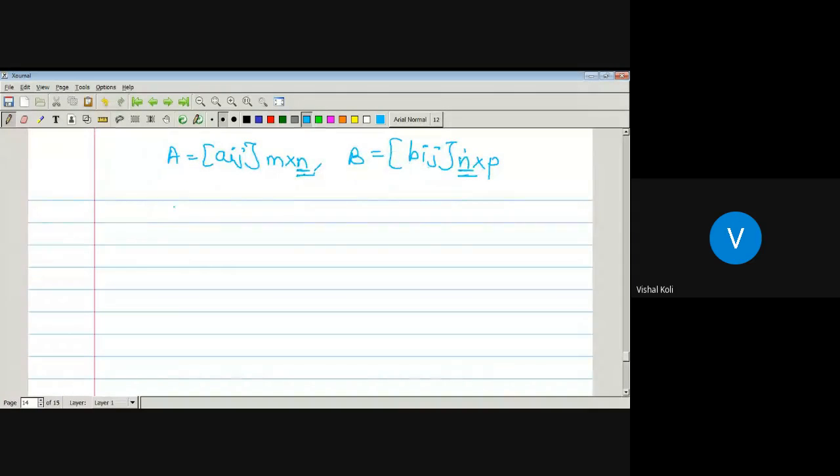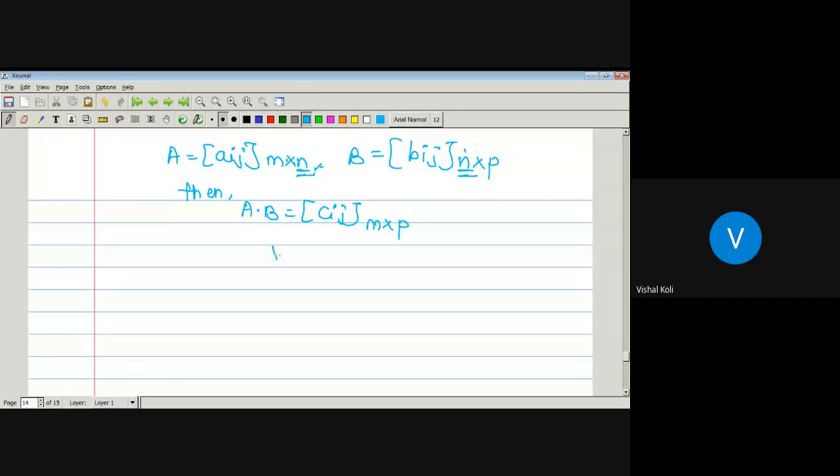When A into B is defined, then A into B is nothing but Cij, which is of order m by p, since m by n times n by p gives order m by p.